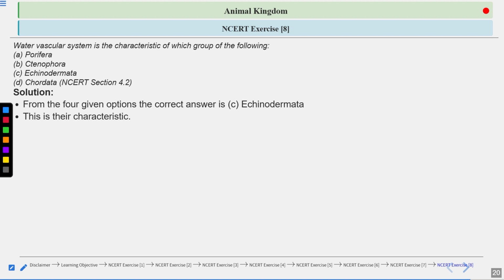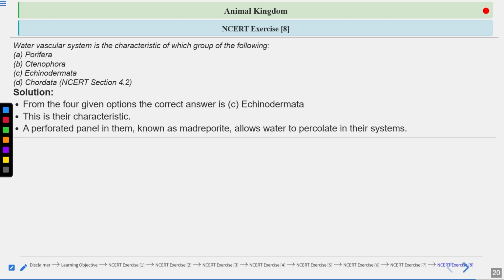This is their characteristic. A perforated plate in them known as madreporite allows water to percolate in their system. You can see in the case of a starfish, one example of Echinodermata, they have different arms.